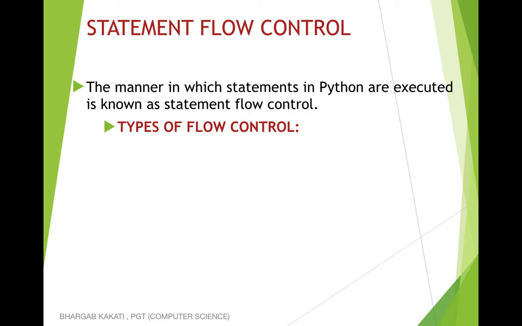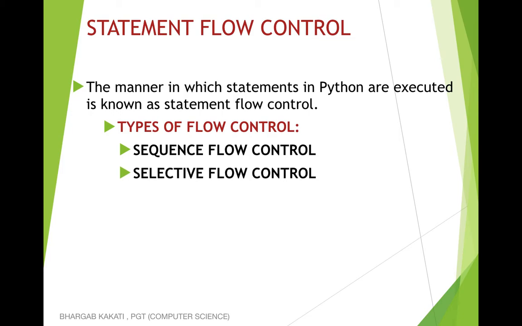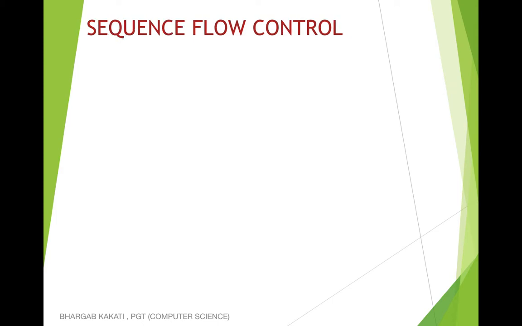There are basically 3 types of flow control in the Python programming language. The first type of flow control is the sequence flow control, which is followed by the selective flow control, and thirdly we have the iterative flow control. Let's begin with the sequence flow control. Till now, whatever programs we wrote in class 11 in Python, we did not skip any line in between. All the lines were executed line by line or one after another.